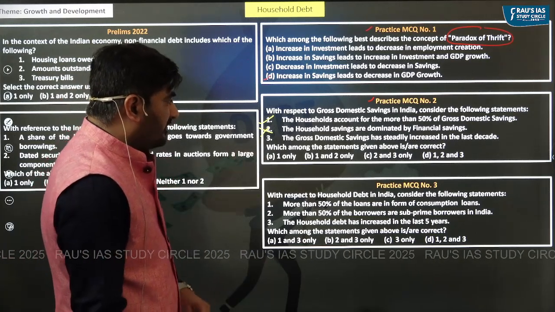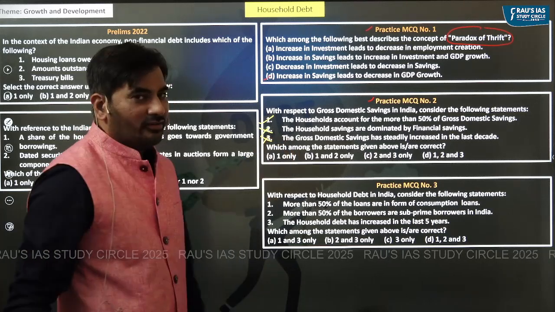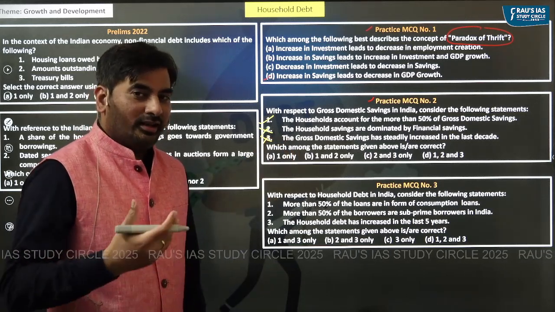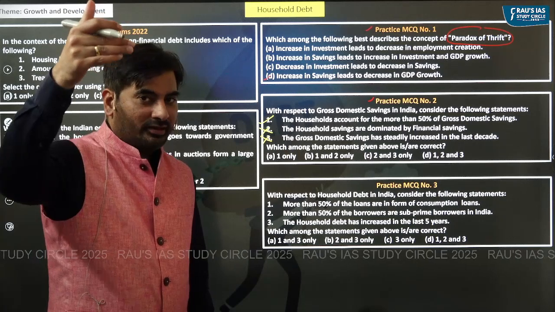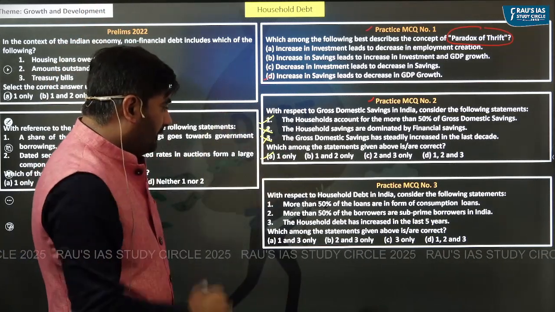The gross domestic savings has steadily increased in the last decade. It has not increased, rather it has reduced from 34% to 30%. The right answer is 1 only.